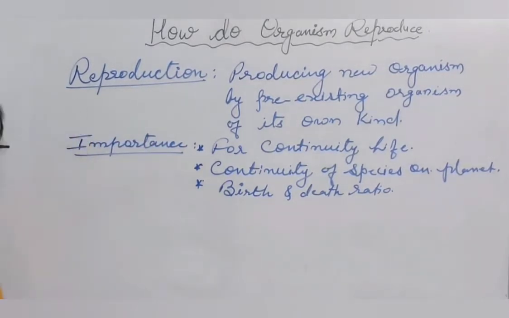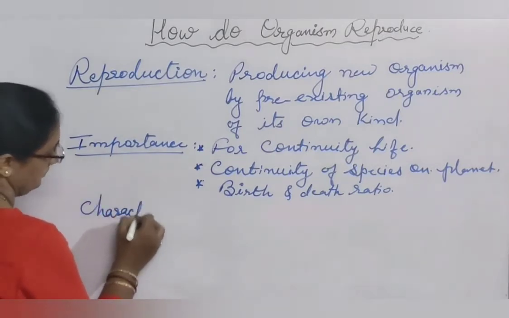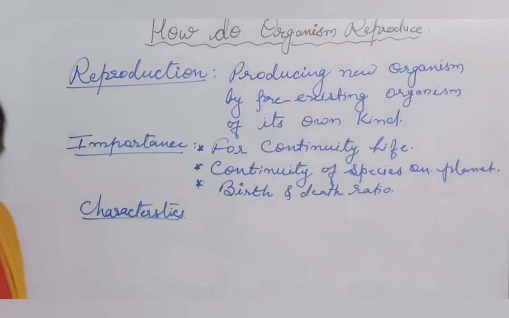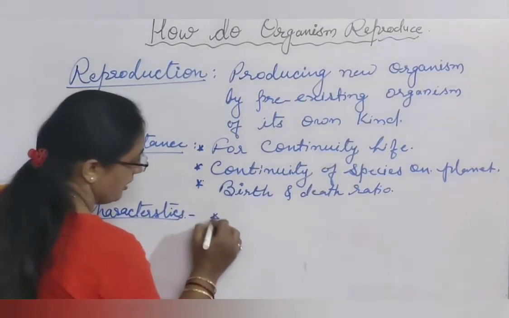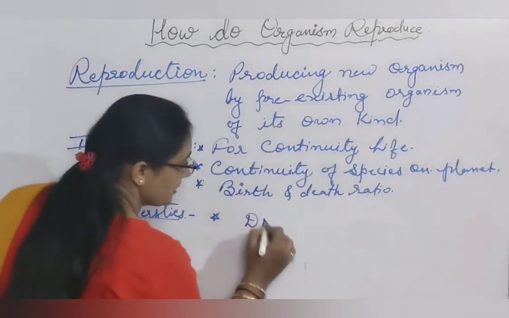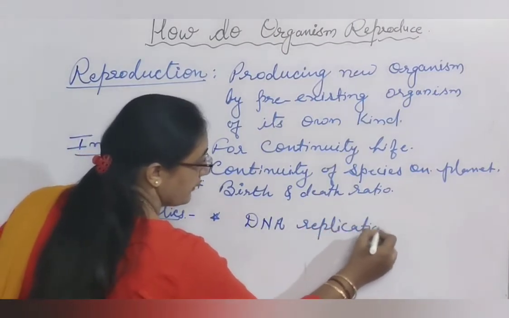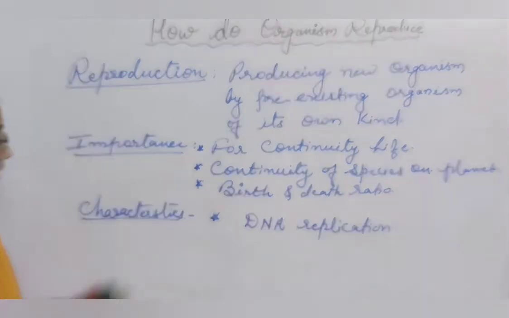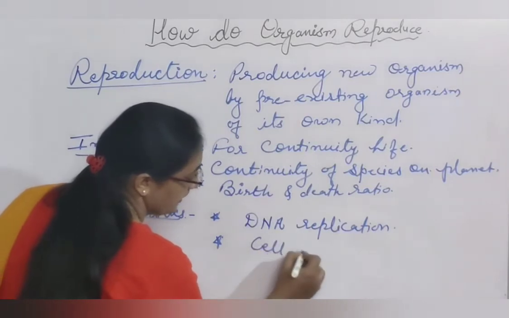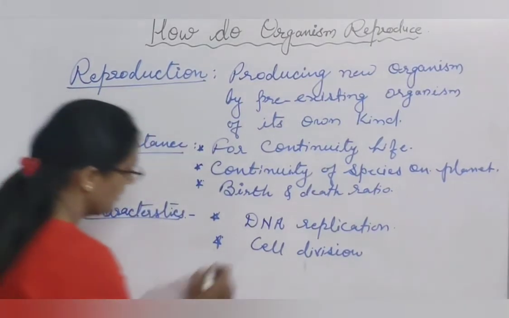So what is important for reproduction? What are the important characteristics of reproduction? Which things are essential for reproduction? First of all, in the process of reproduction, DNA replication is one of the important steps. Secondly, cell division. Cell division is even one of the important processes.